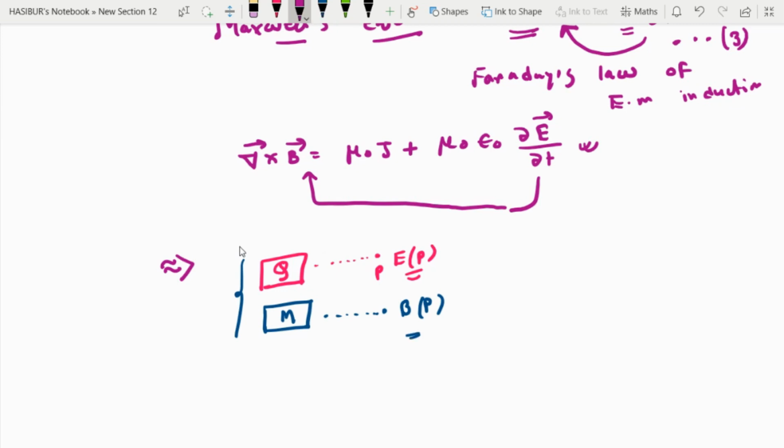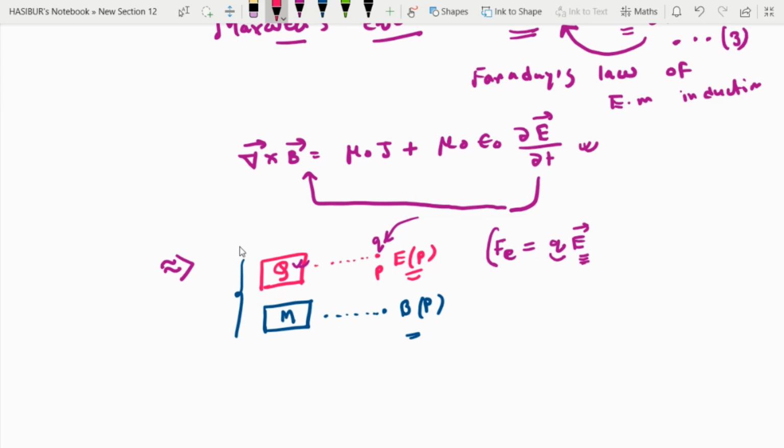Now if you put some charge q here, some test charge, it will experience some force, that is electric force, that is q into electric field. So this electric field is coming from a source charge capital Q, and it will impart a force on this small q test charge, and the force is called electric force.